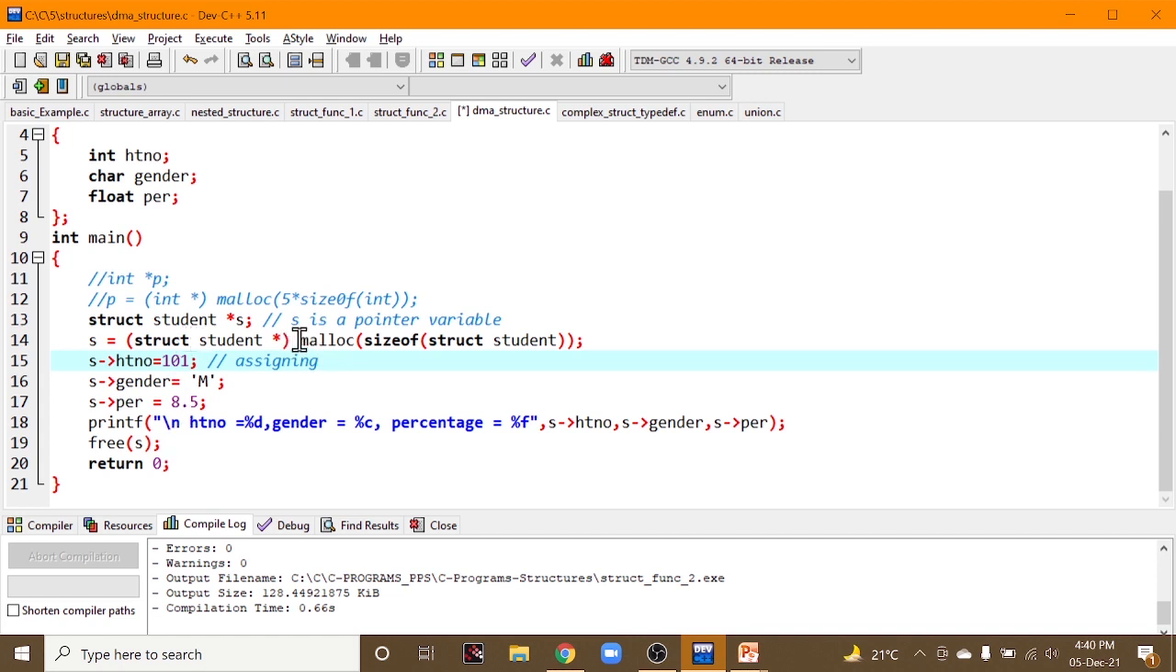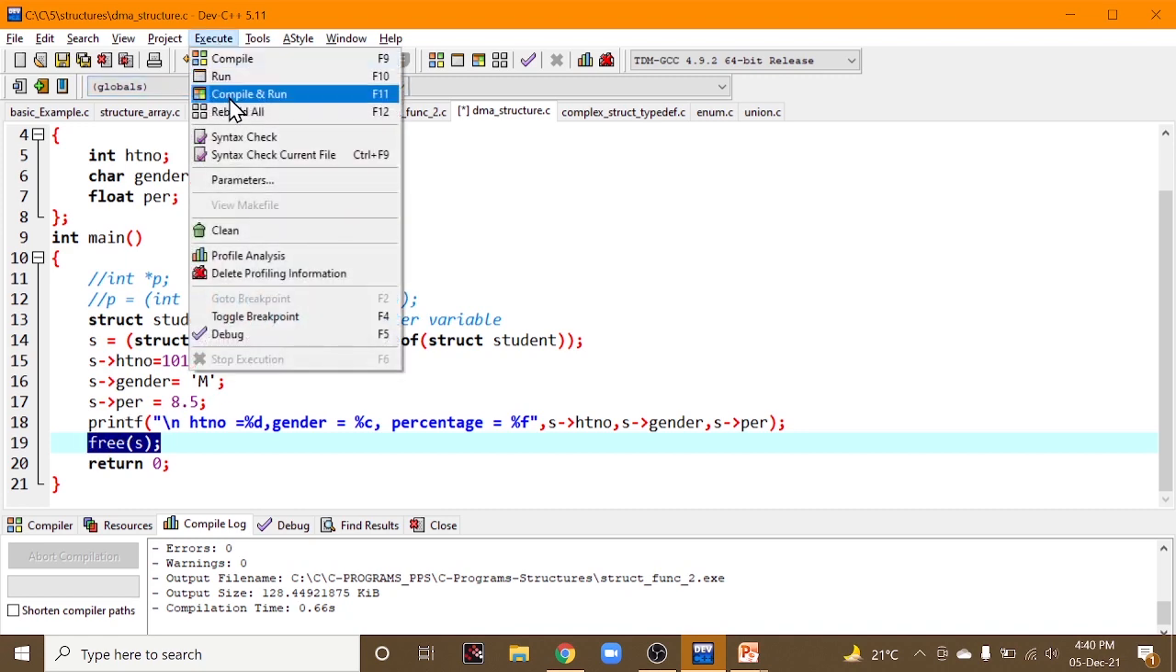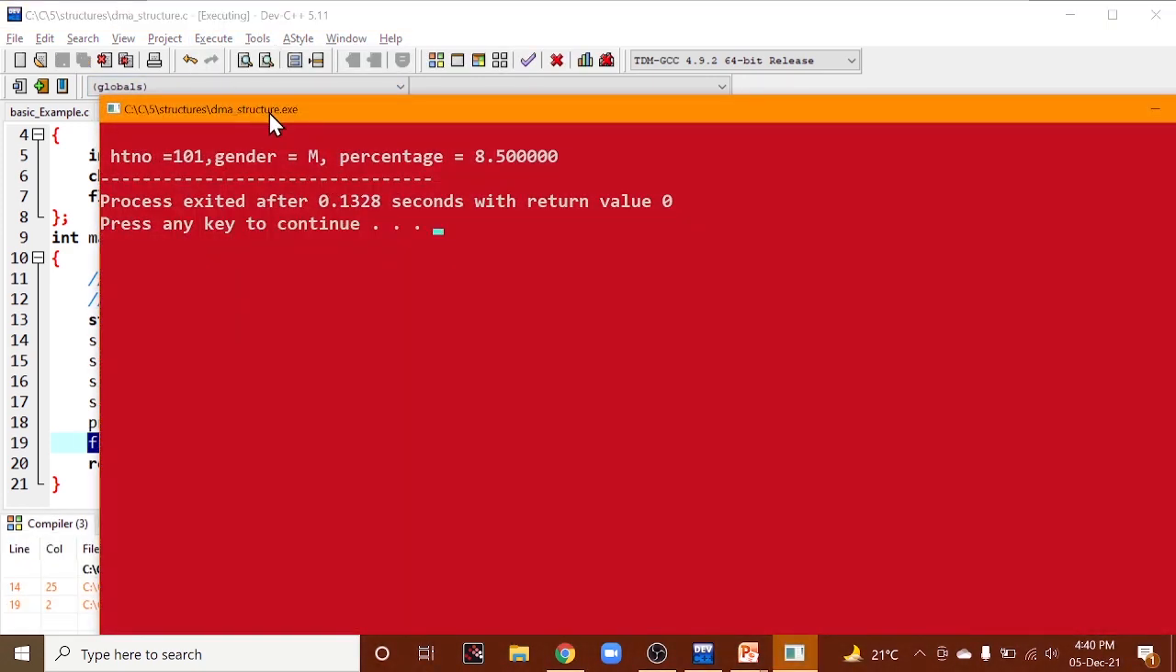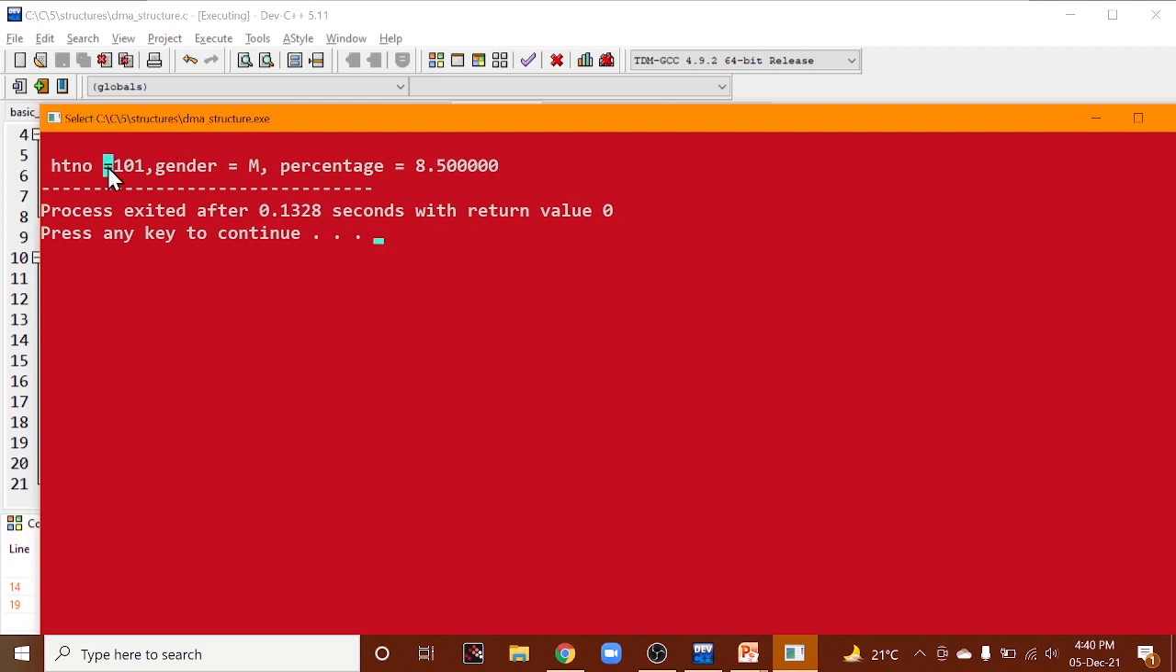Obviously, whatever memory you allocate, you need to release that memory at the end or reallocate it. That's why we are deallocating, using free of s. Let us compile it and run. You can check they are being printed: hall ticket number, gender and percentage.